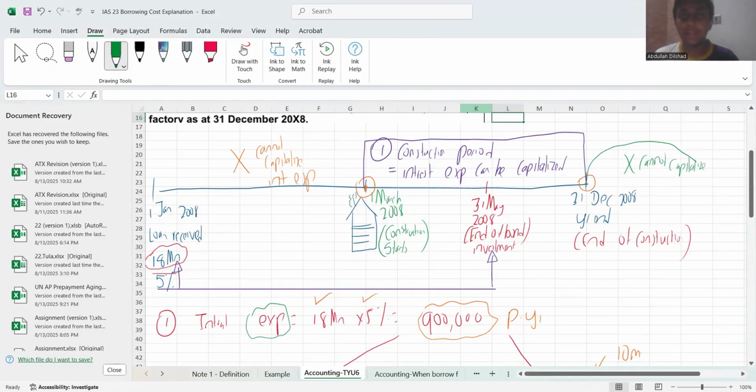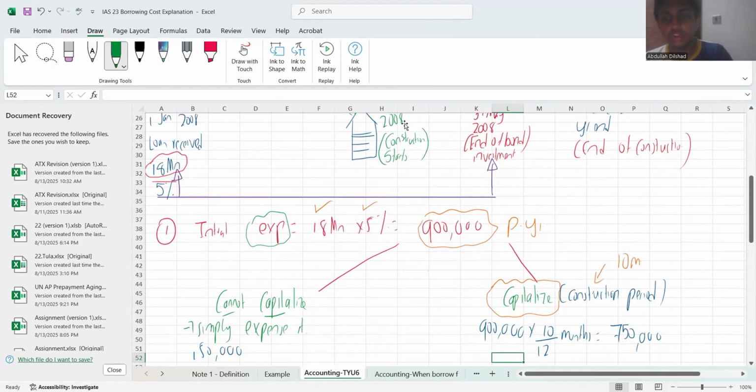You only can capitalize during your construction period only. Always try to understand that. Anything before that, you cannot capitalize, treat it as P&L. Anything after your construction period, treat it as P&L. It will come under your interest expense.